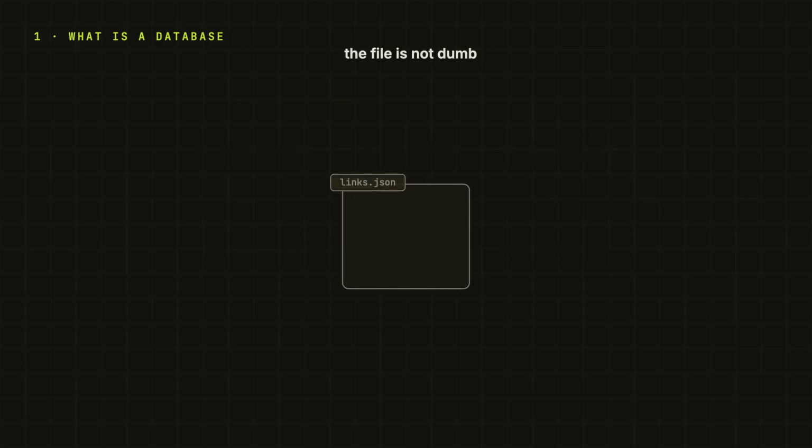I want to be very careful here because a lot of explanations make the file look dumb. This is not dumb. A file is a perfectly good place to store data when the rules are very simple. If we have three records, read the file, parse JSON, find the key. That's it. But think about it properly. Our app does not only store data, it asks questions.